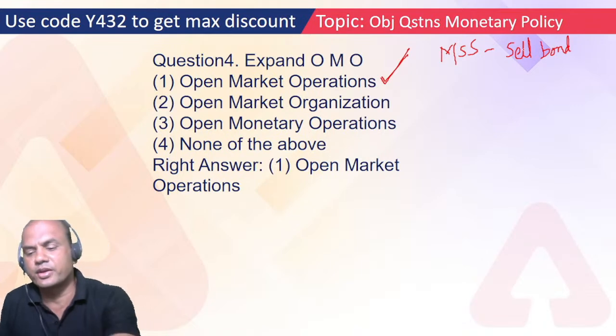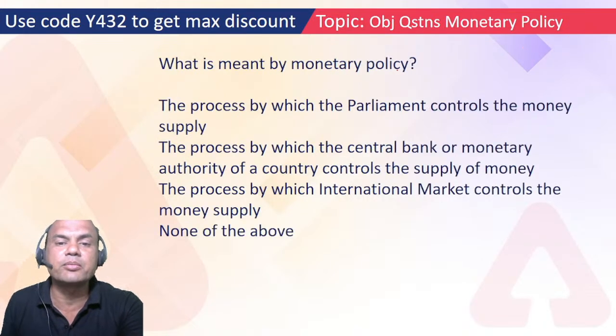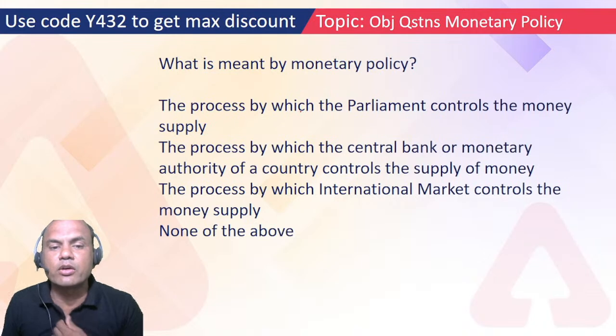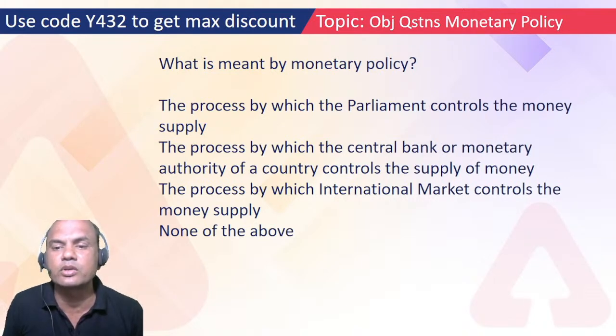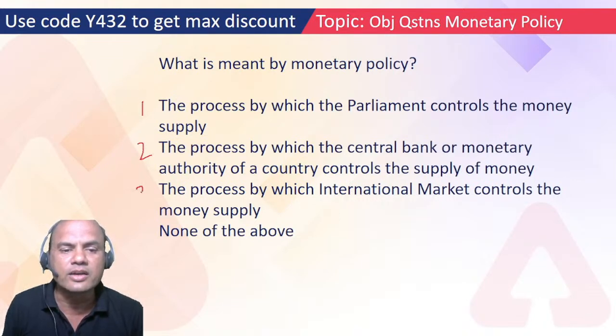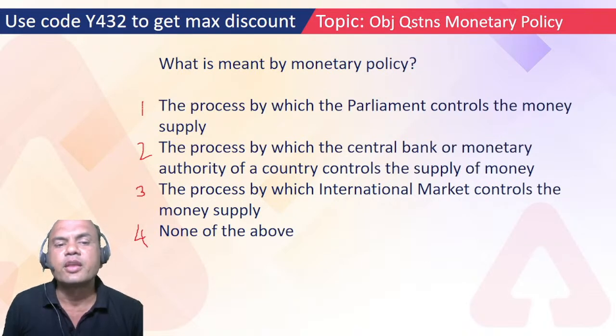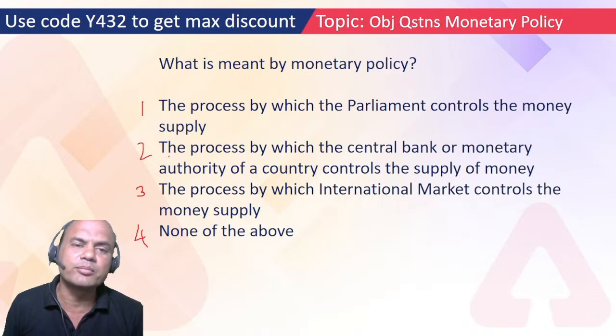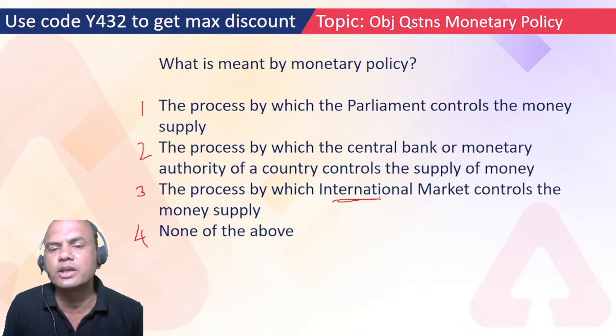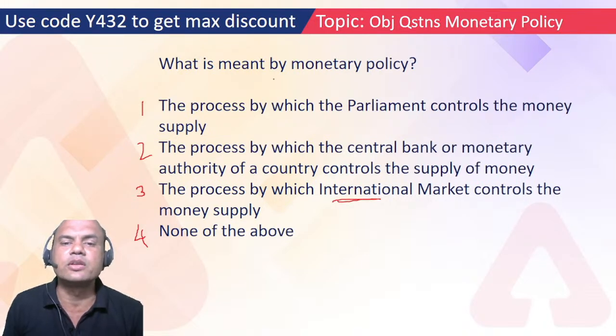Got this point? Okay. What is meant by monetary policy? The process by which Parliament controls the money supply. The process by which central bank or monetary authority controls the supply of money. The process by which international markets control the money supply. I'll give you the hint, 1, 2 or 3, and 4th is none of the above. Definitely by now you might have guessed it's 1 or 2 only. 3 is out. International market, what is it to do with the monetary policy of our country? It's always 1 or 2. By which Parliament controls or central bank controls.